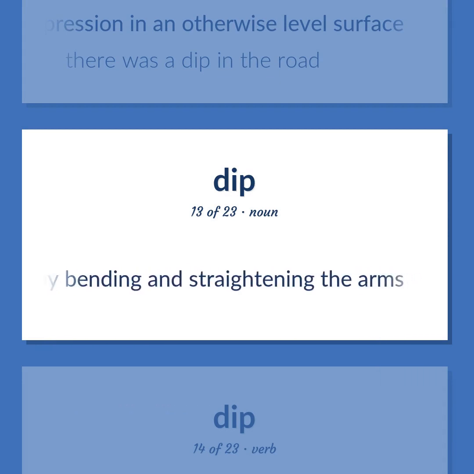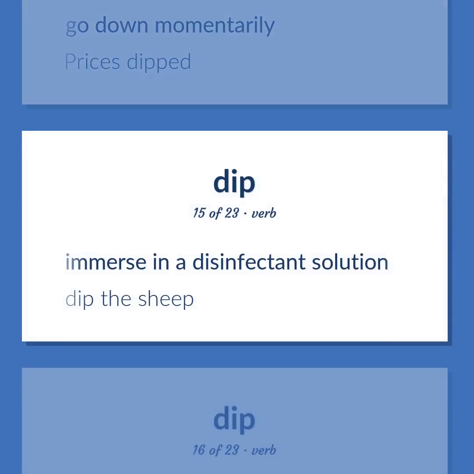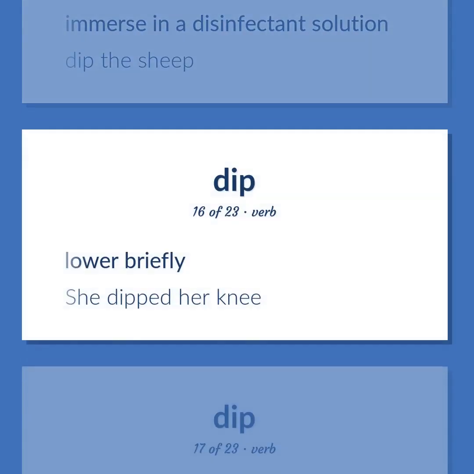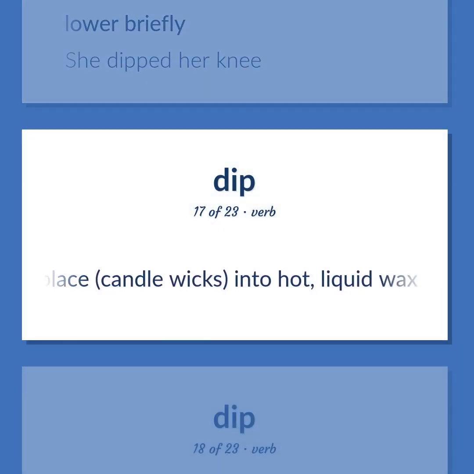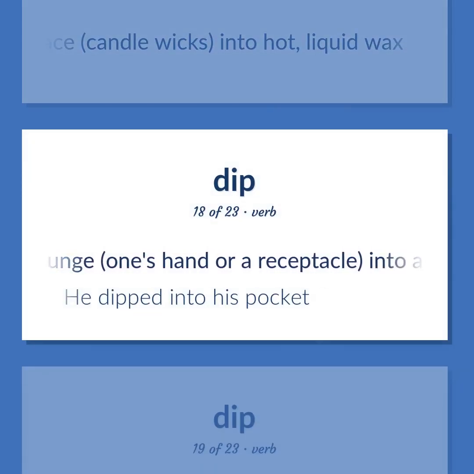A gymnastic exercise on the parallel bars in which the body is lowered and raised by bending and straightening the arms. Go down momentarily. Prices dipped. Immerse in a disinfectant solution. Dip the sheep. Lower briefly. She dipped her knee. Place candle wicks into hot, liquid wax. Plunge one's hand or a receptacle into a container. He dipped into his pocket.